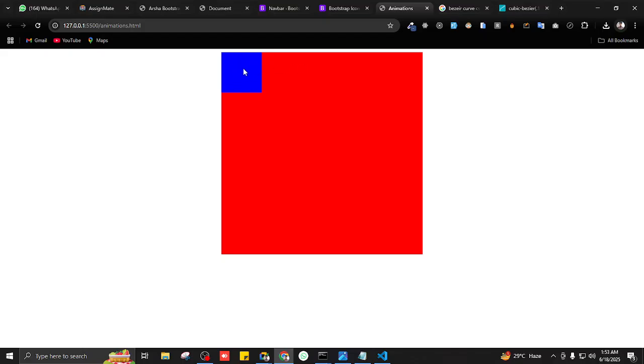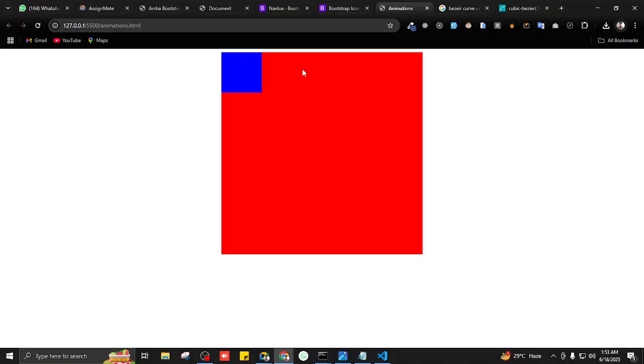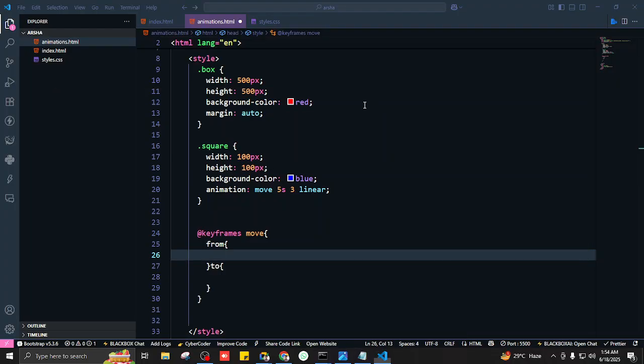So where do we want our animation to start? This position. So how do we move this box? First, please tell me, what property do we apply in order to make this box move? Margin? How do we move something according to its own axis? Very good. Transform.